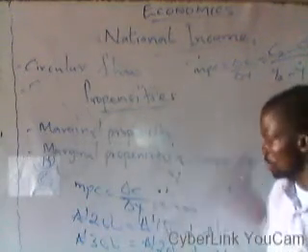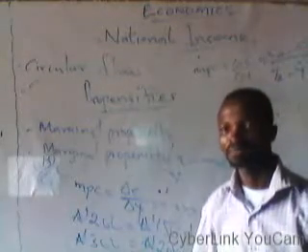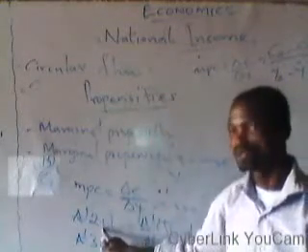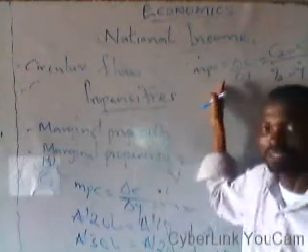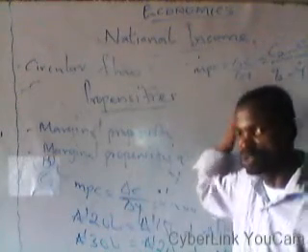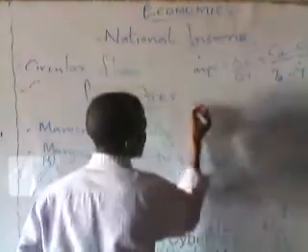Our new level of income is 300 naira. Our old level of income was 200 naira. Then with these variables, we should be able to calculate our marginal propensity to consume.